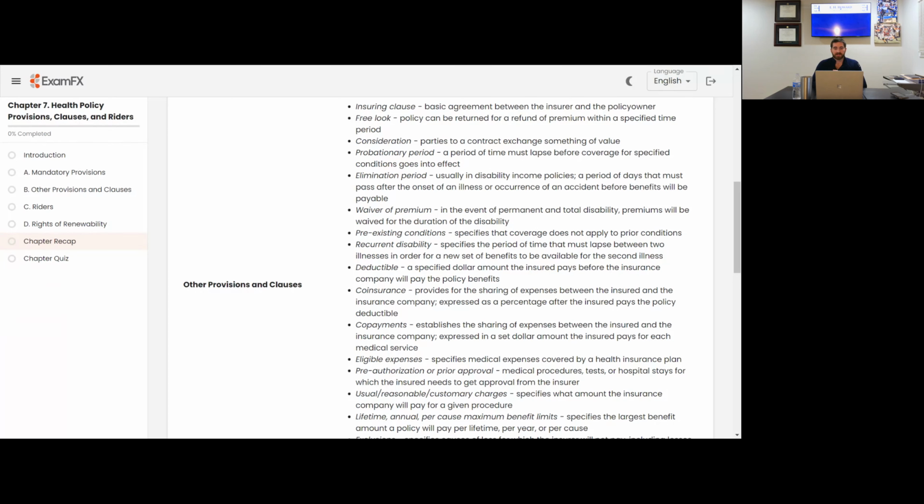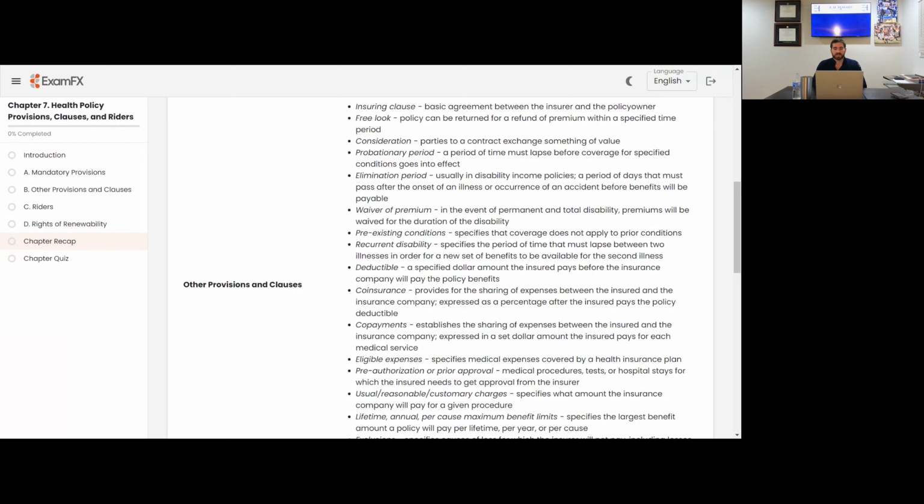Waiver of premium. In the event of permanent and total disability, premiums will be waived for the duration of the disability. So if you're permanently or totally disabled, they're going to waive your premium. Obviously, you're not able to make money to make your premium, so typically they'll waive it. Pre-existing conditions specifies that coverage does not apply to prior conditions. If you already have cancer, they're not going to insure you for cancer. They're like, okay, well, you already have it, or you're already injured, or you already have a heart condition. They're not going to insure you for pre-existing conditions.